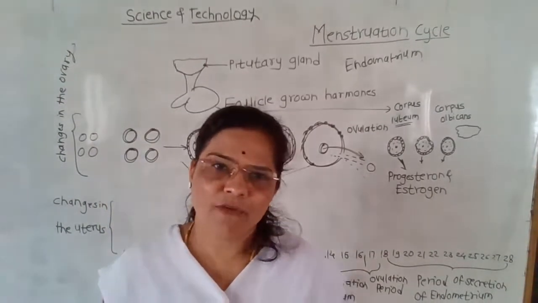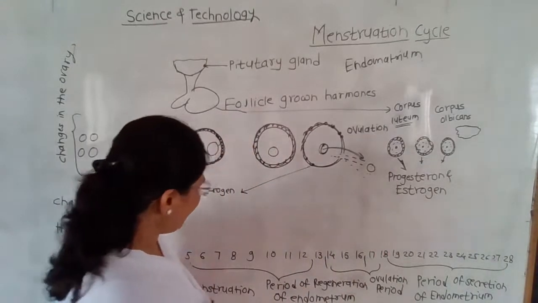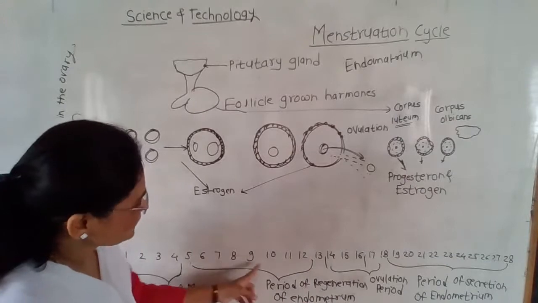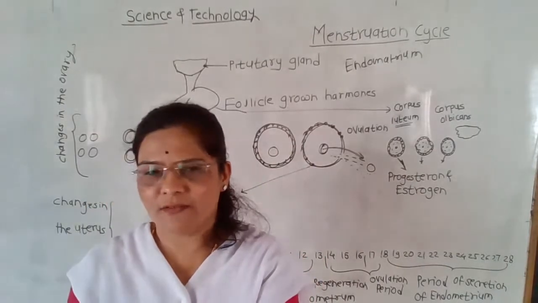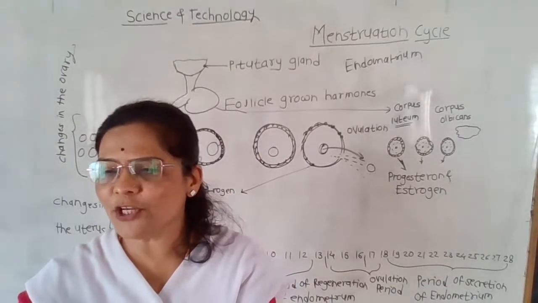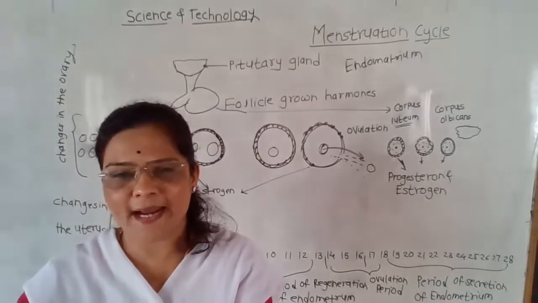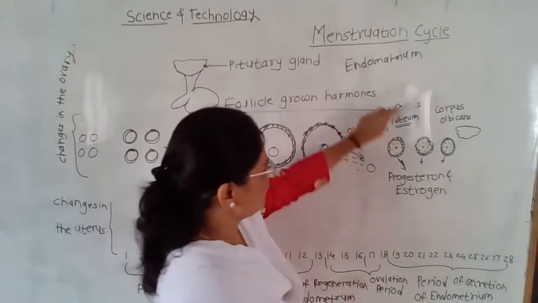Students, whenever the oocyte is not fertilized within 24 hours, then the corpus luteum becomes inactive. Look at the diagram. I have shown the corpus luteum.